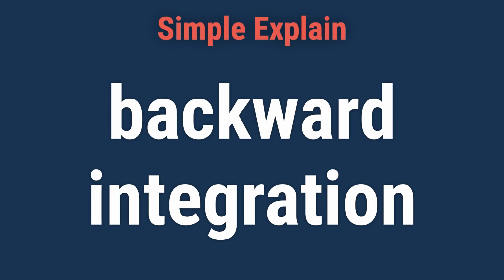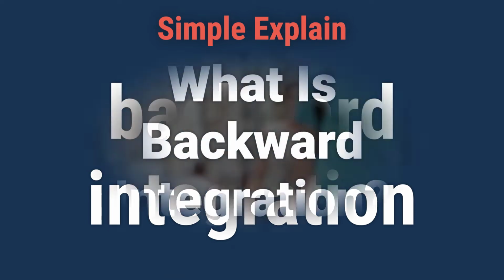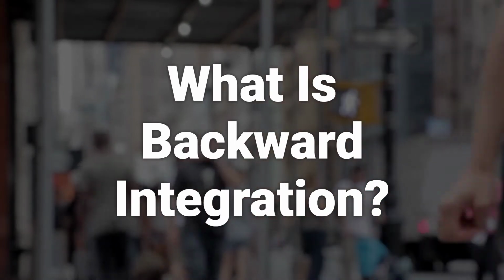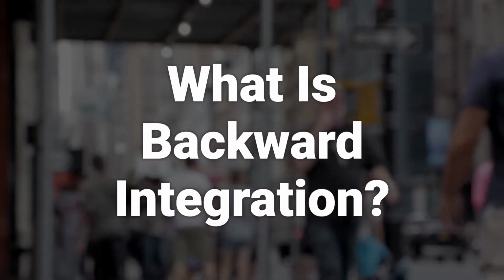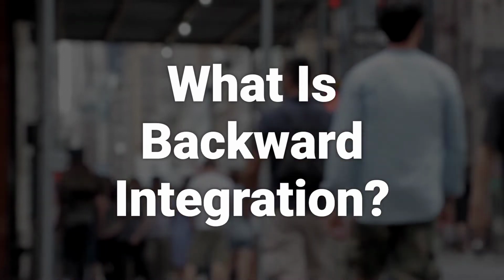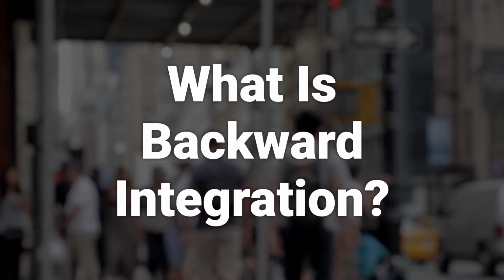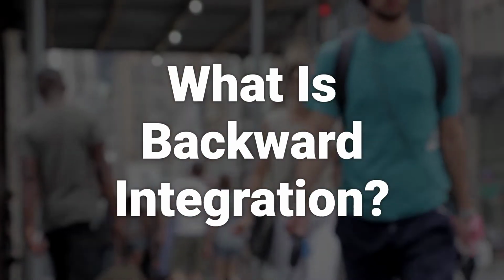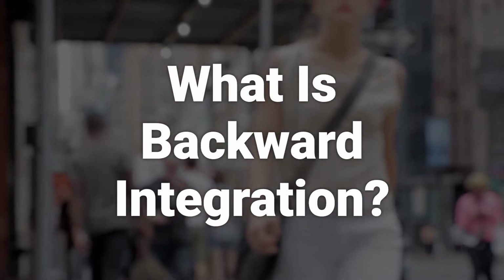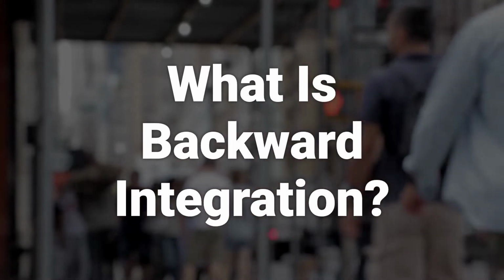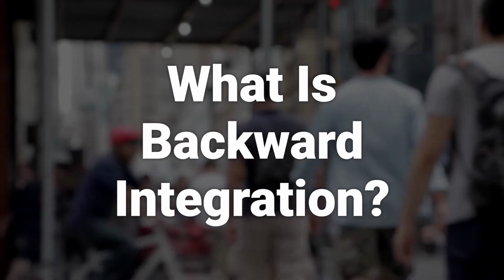Today, we will talk about backward integration. Backward integration is a form of vertical integration in which a company expands its role to fulfill tasks formerly completed by businesses up the supply chain. In other words, backward integration is when a company buys another company that supplies the products or services needed for production. For example, a company might buy their supplier of inventory or raw materials.